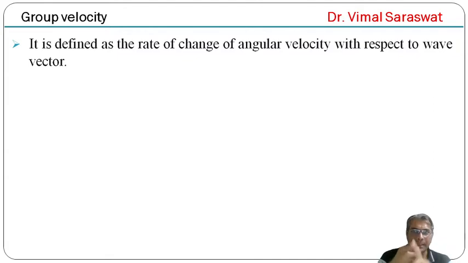It is defined as the rate of change of angular frequency with respect to wave vector. It means Vg equal to d omega by dk. Here Vg is the group velocity.